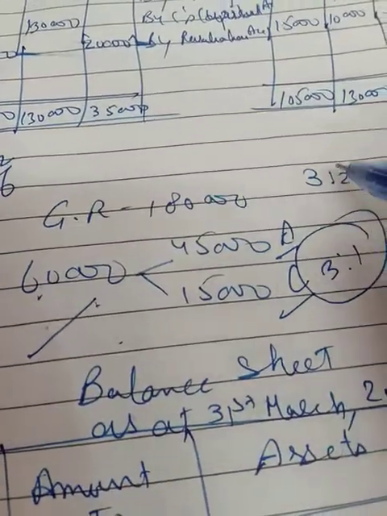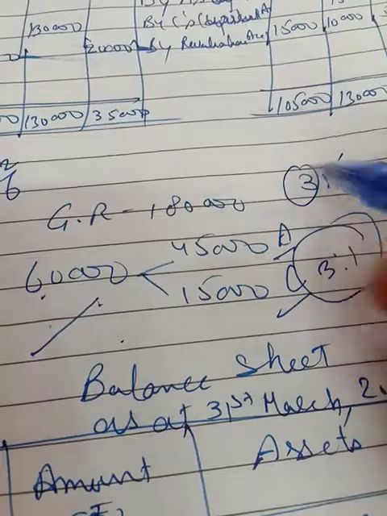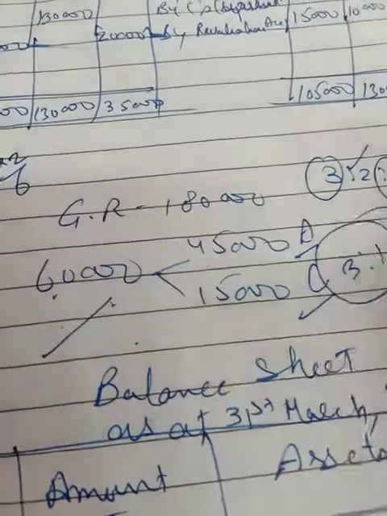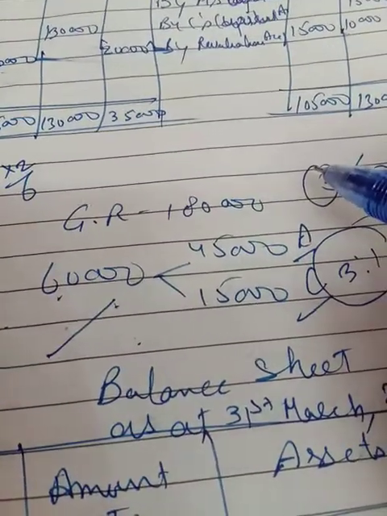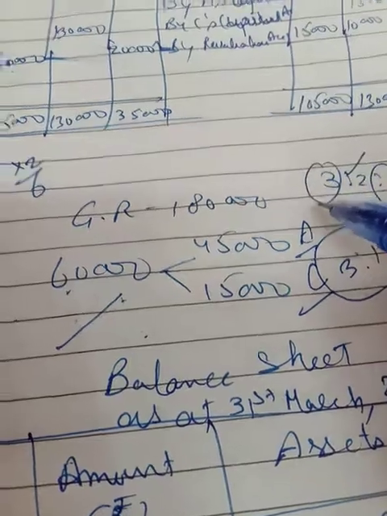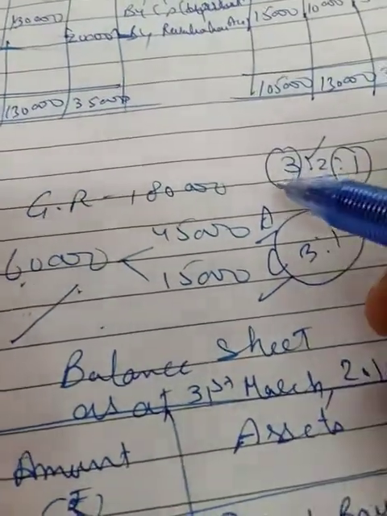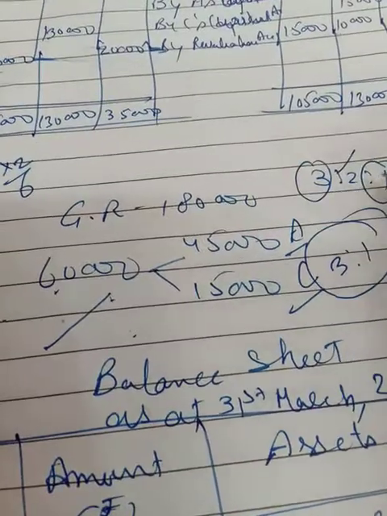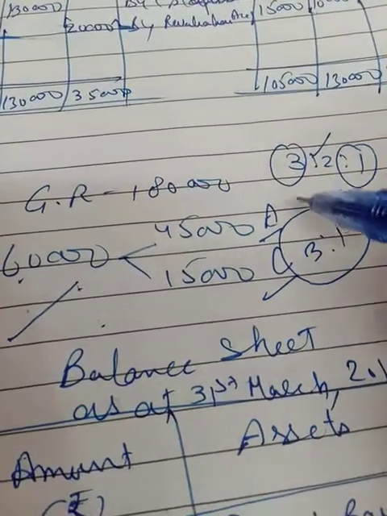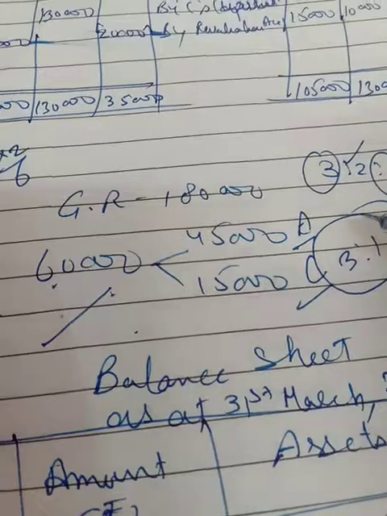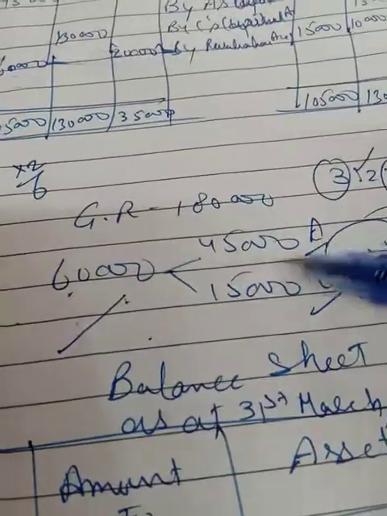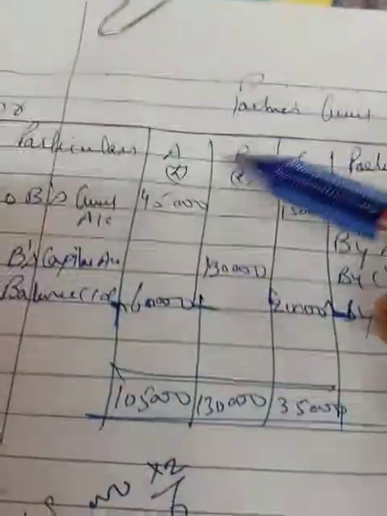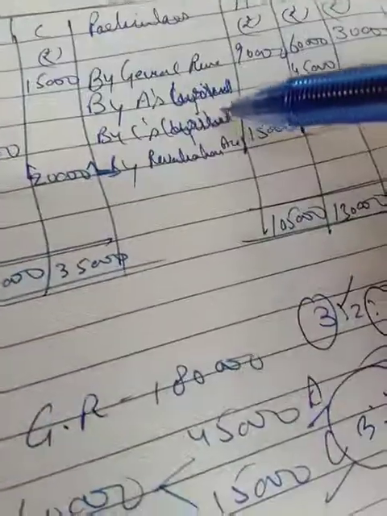Fine, because B has gone, so what is left? 3:1. So if a question like this comes in the form of new profit sharing ratio or old profit sharing ratio, then that means the gaining ratio is the same as the old profit sharing ratio among the partners, that is 3:1. New ratio is 3:1, and the gaining ratio is 3:1. So that is why 45,000 for A and 15,000 for C. Now you have to do this posting over there.